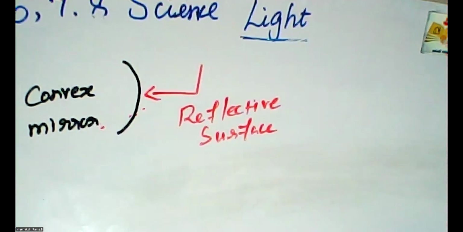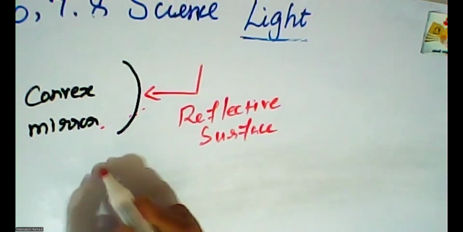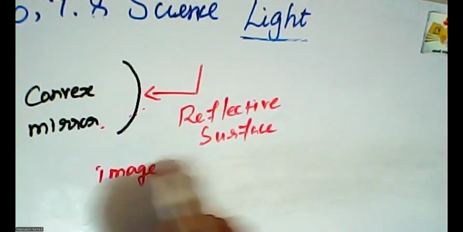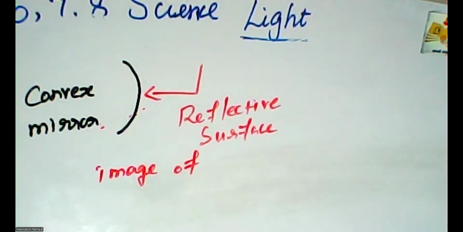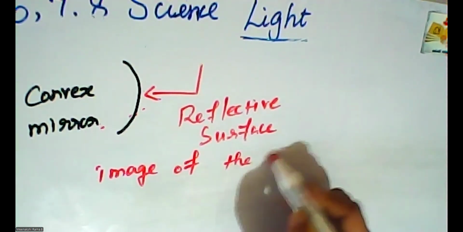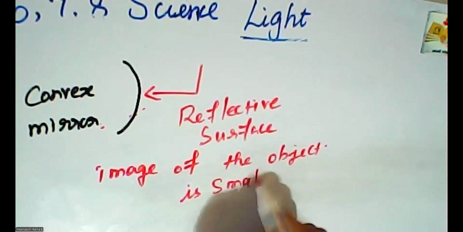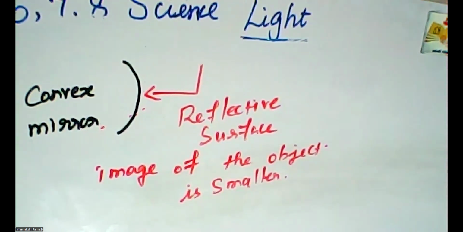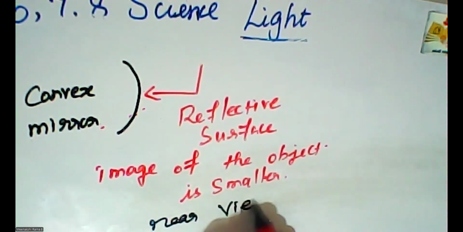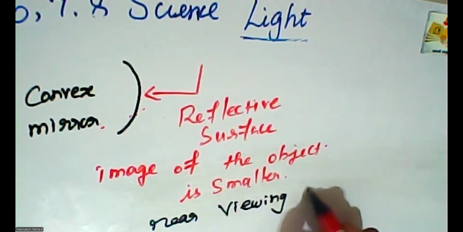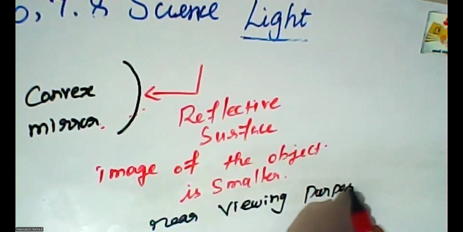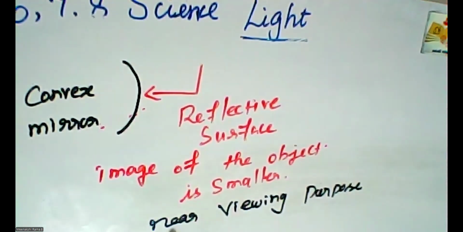The image formed by the mirror is smaller. The image of the object is smaller. Where do we use this mirror? This kind of mirror is used for rear viewing purposes. In our vehicles, we use the convex mirror for rear viewing.